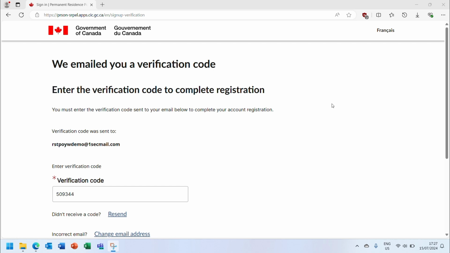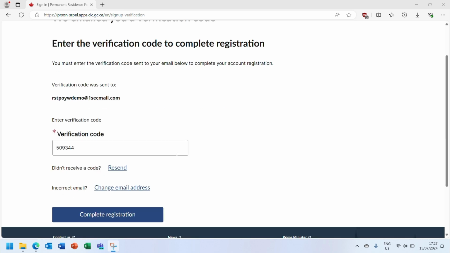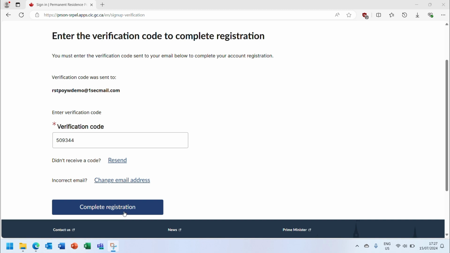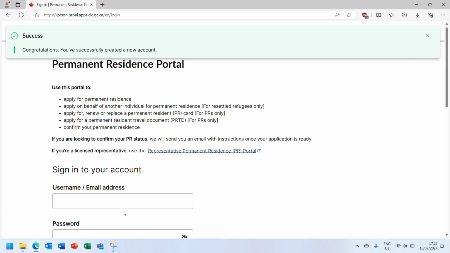Once you click the Create Account button, an email with a unique verification code will be sent to the email address that was used to create the account. This code must be entered into this field to complete the user account registration. Once you have entered the verification code, click on the Complete Registration button. If the code was entered correctly, a green confirmation box will appear at the top of this page. The user account creation is now complete, and the email address and password can be used to sign into the permanent residence portal.